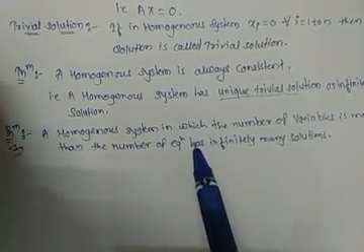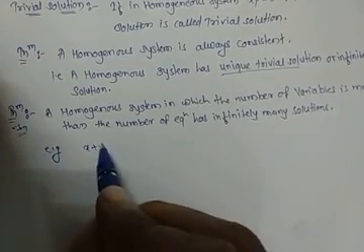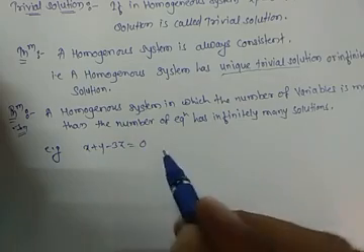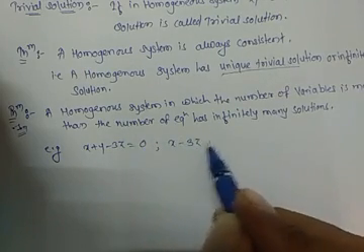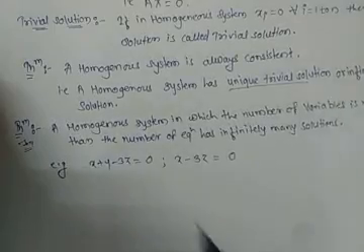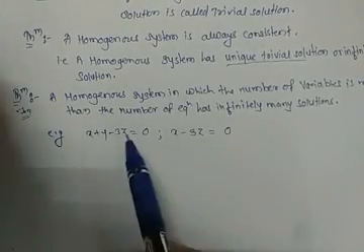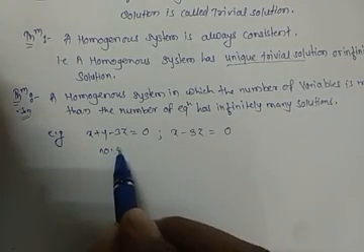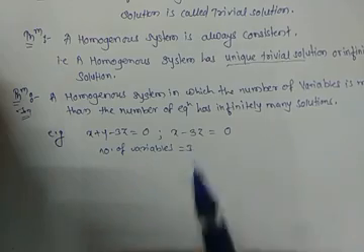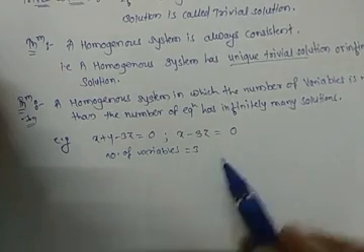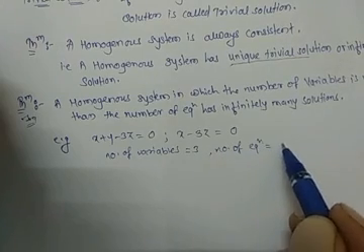For example, consider x + y - 3z = 0 and the second equation x - 3z = 0. This system has the number of variables equal to 3 and the number of equations equal to 2.